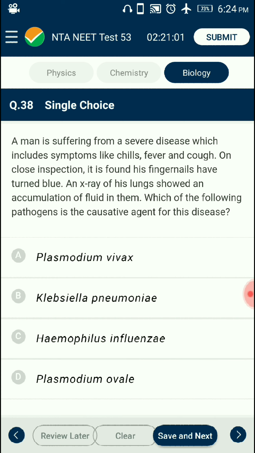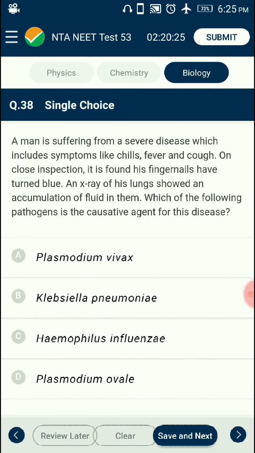As a result of the infection, the alveoli get filled with fluid, leading to severe problems in respiration. The symptoms of pneumonia include fever, chills, cough, and headache. In severe cases, the lips and fingernails may turn gray to bluish in color. A healthy person acquires the infection by inhaling the droplets and aerosols released by the infected person, or even by sharing glasses and utensils with an infected person.